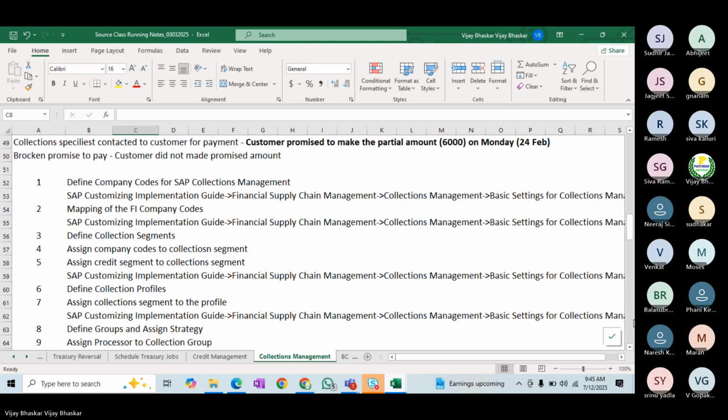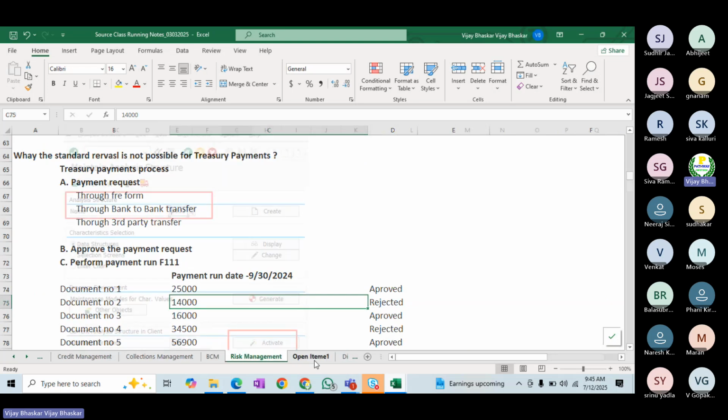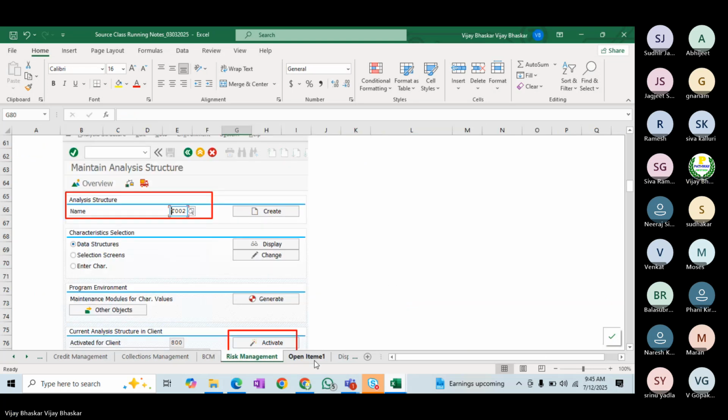Now you can see BCM, then the risk management. Then the last one: in case there are any open queries, I'm going to take them as a separate note for the open queries. So this is the way the class will be conducted.